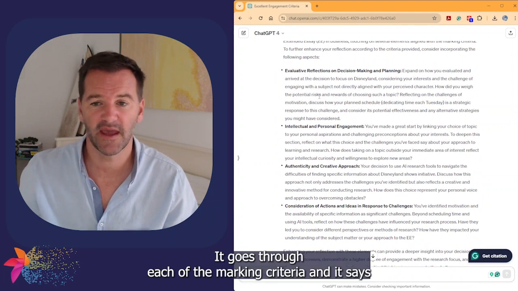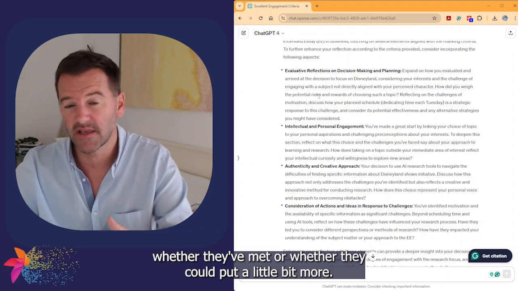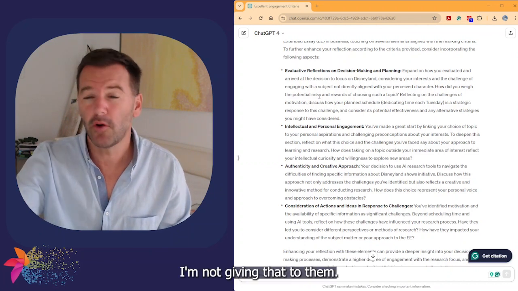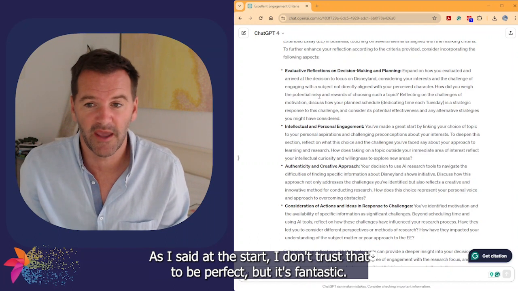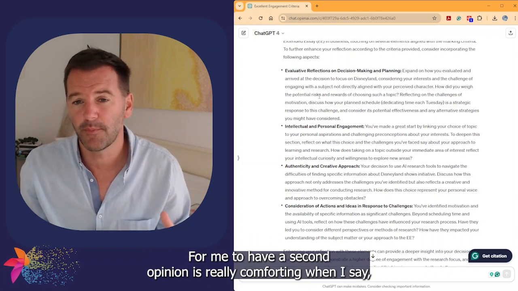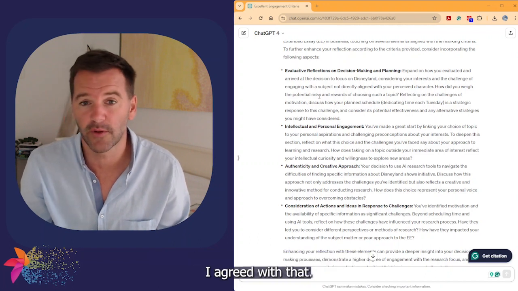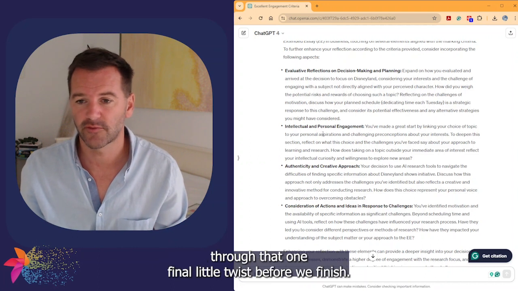You can have a read of that. It goes through each of the marking criteria and it says whether they've met it or whether they could put a little bit more. I'm not giving that to them, as I said at the start. I don't trust that to be perfect, but it's fantastic for me to have a second opinion. It's really comforting when I say, that's what I thought. I agreed with that. Again, I can talk back and forth, but you can have a read through that.